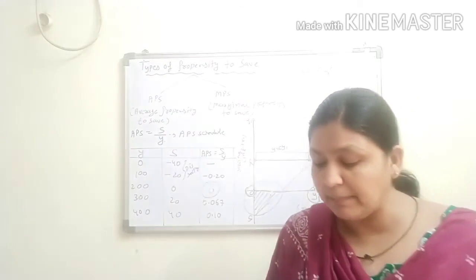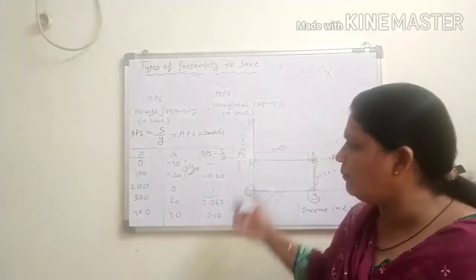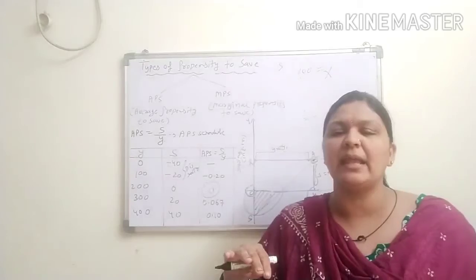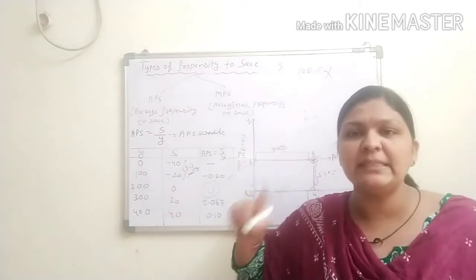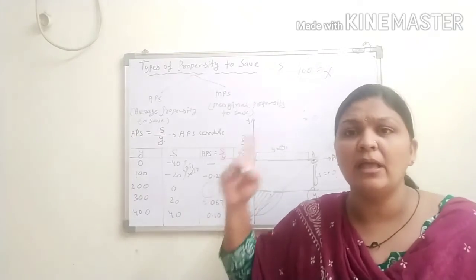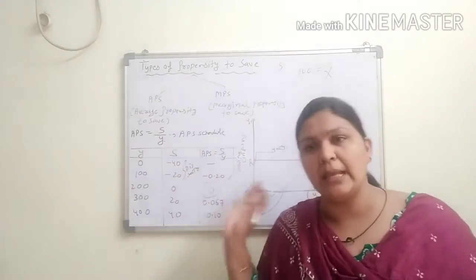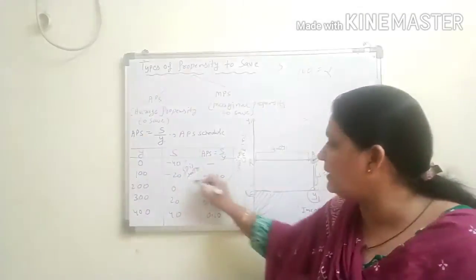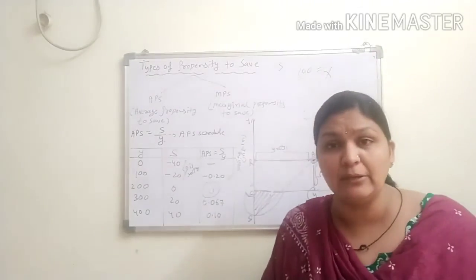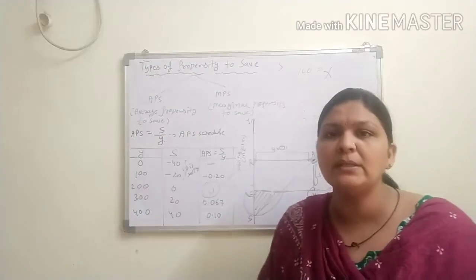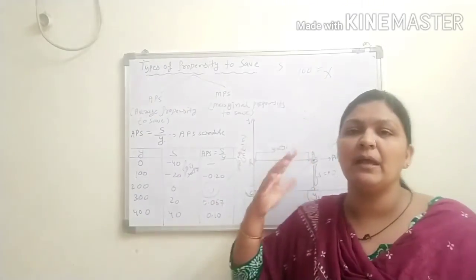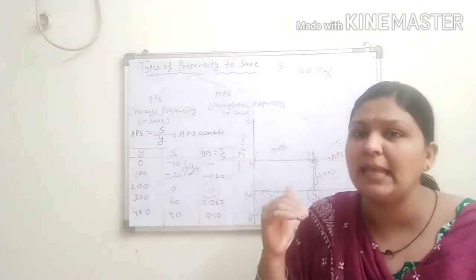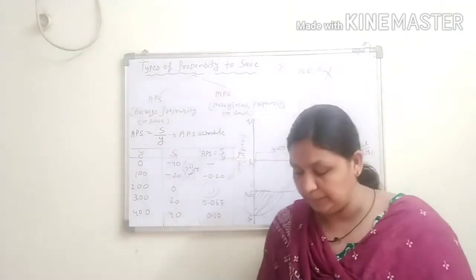Third, APS can be negative or less than 1. More than 1 cannot come, but maybe negative, because when this saving function is created, our APS becomes negative. Wherever you have seen this dis-saving, our APS becomes negative. It means when the autonomous consumption is there, at that point our APS becomes negative or less than 1, not more than 1.